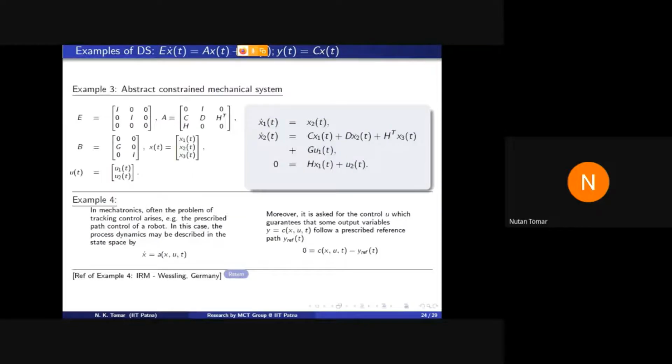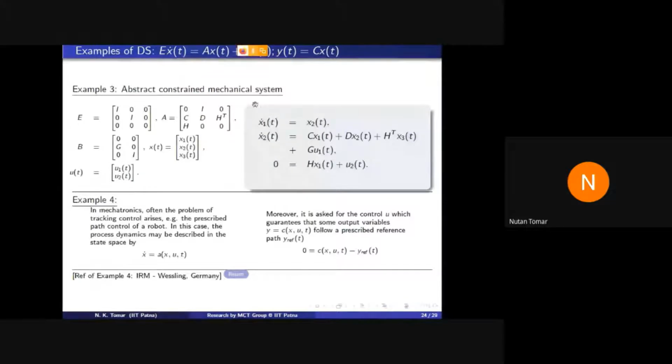Okay, so another example is from mechanical engineering. I discussed this constraint mechanical system. If you have some knowledge of this type of system, constraint mechanical system means there is a dynamical part together with some algebraic constraint. That is the meaning.